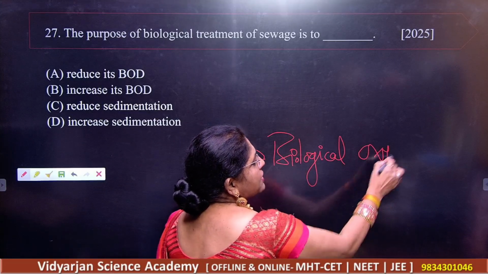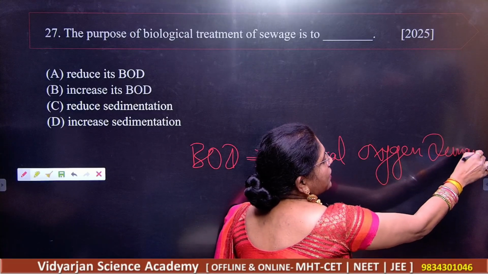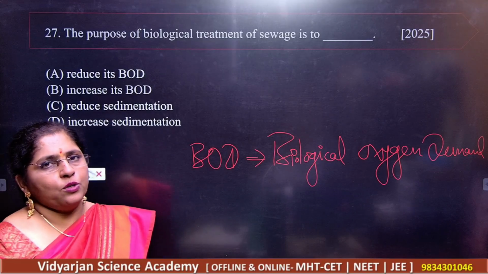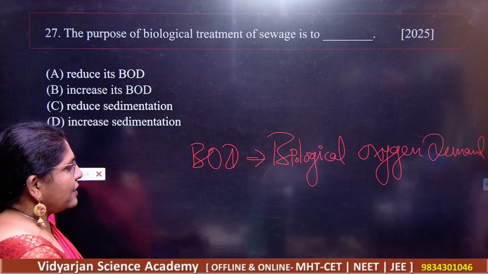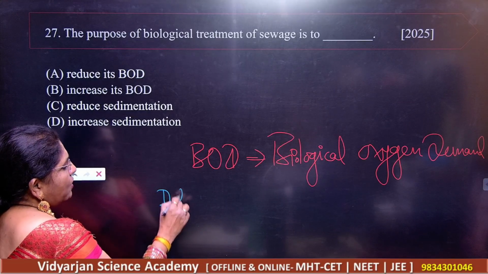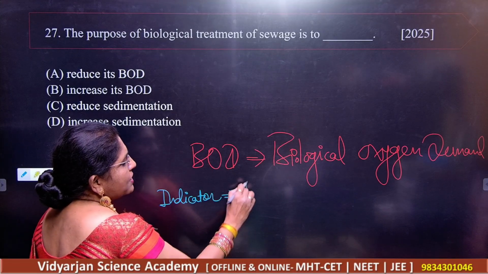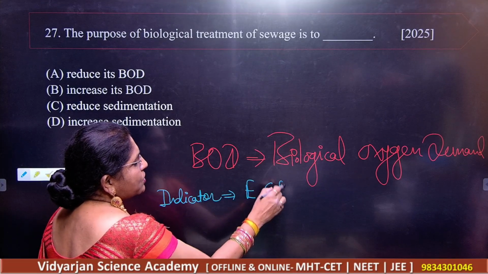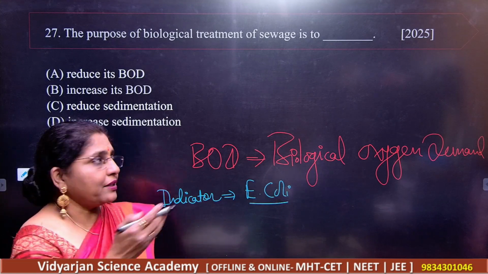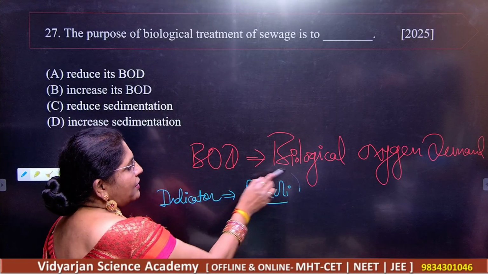This biological oxygen demand is the indication of what here? Pollution. Students, remember the indicator organism used in the BOD experiment as an indicator.